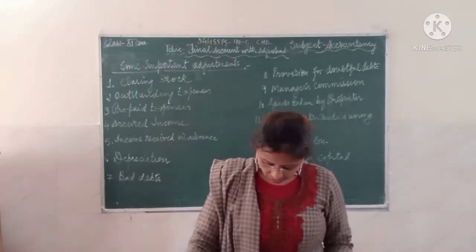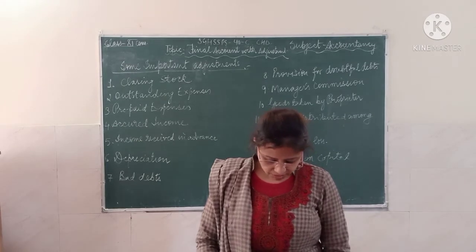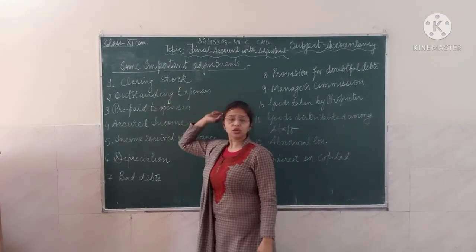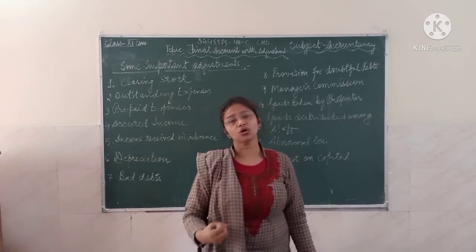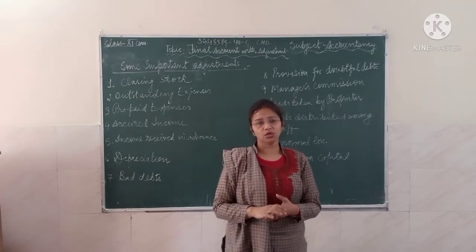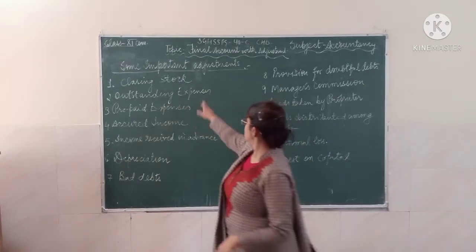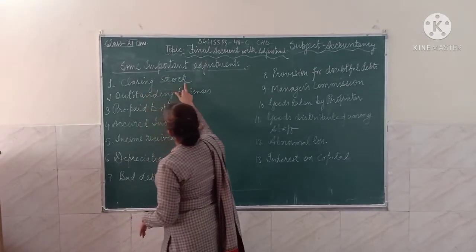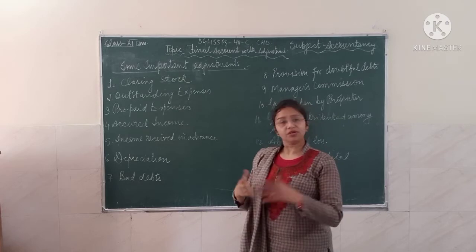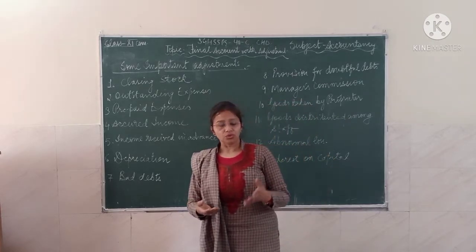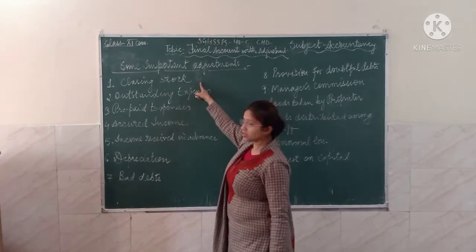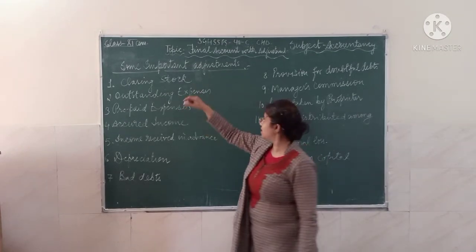So first, let us move to closing stock, or inventory. Closing stock means the stock which you have at the end of the financial year. If this closing stock is given outside the trial balance, it is definitely going to hit two sides.